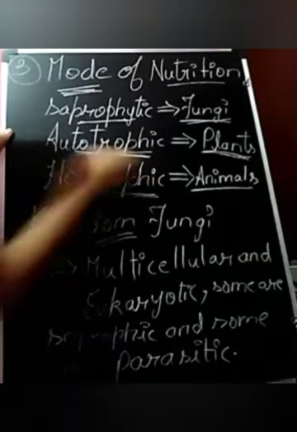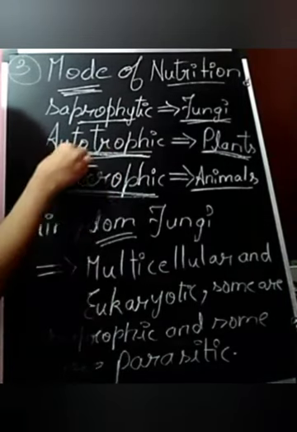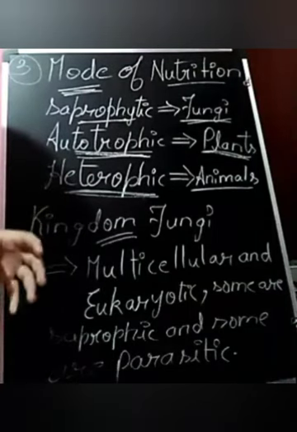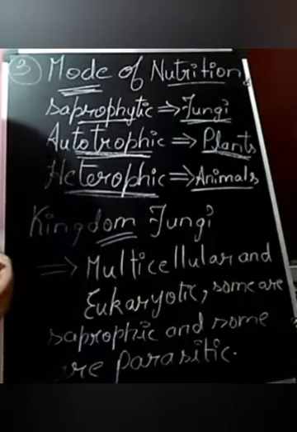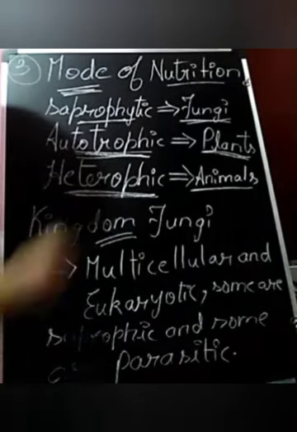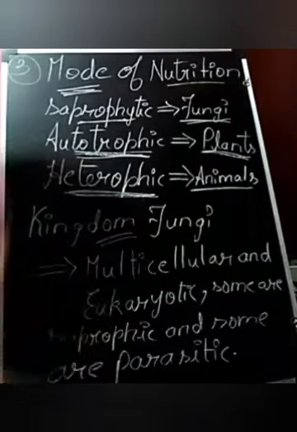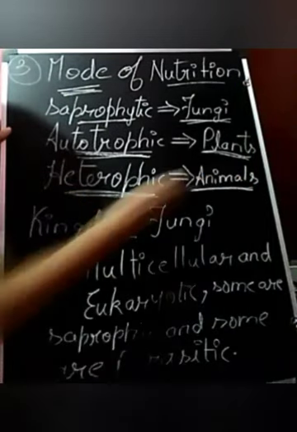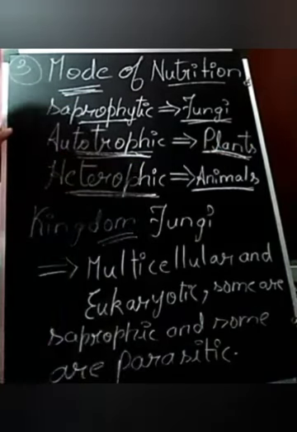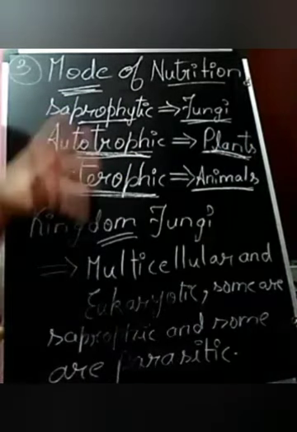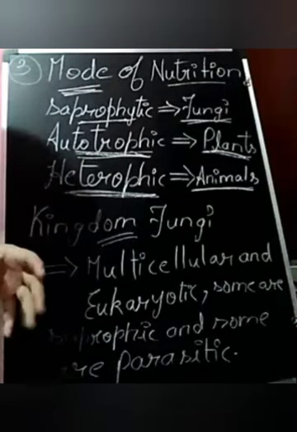And if you talk about autotrophic, plants are the main common example. The definition of autotrophic is that they prepare their own food by means of sunlight. Heterotrophic or parasitic organisms depend on living organisms for nutrition, organic matter, and the common examples are animals. Among autotrophic plants, some like insectivorous plants are heterotrophic, that is parasitic, depending on living organisms.